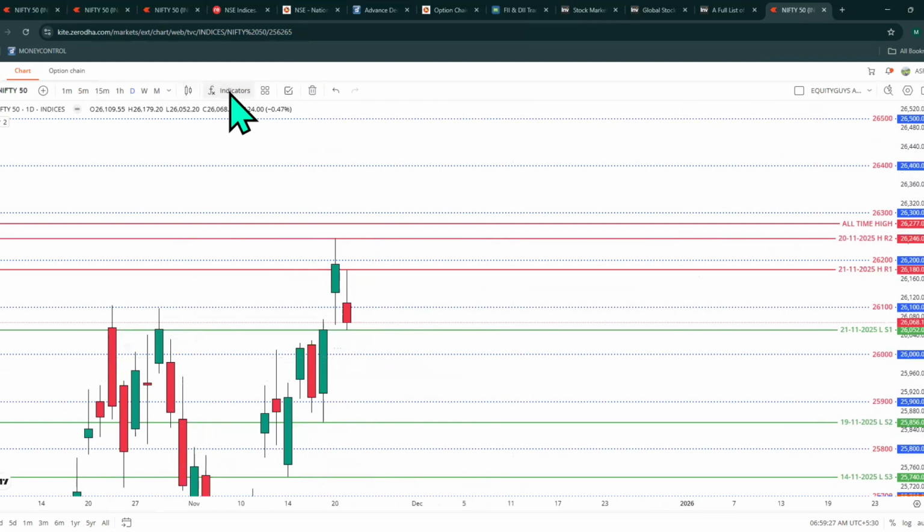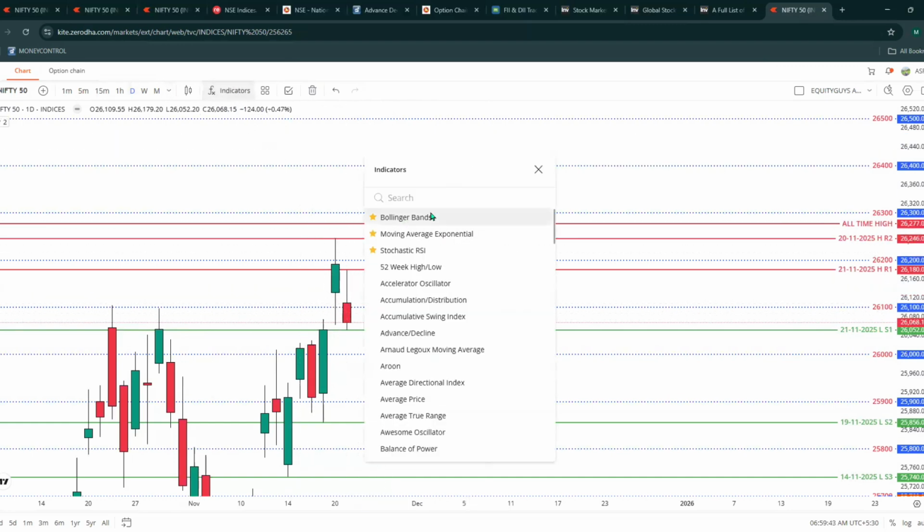Now, GIFT Nifty is indicating a gap up at about 26,100. There is a possibility of a gap up today, so we might expect a gap up.